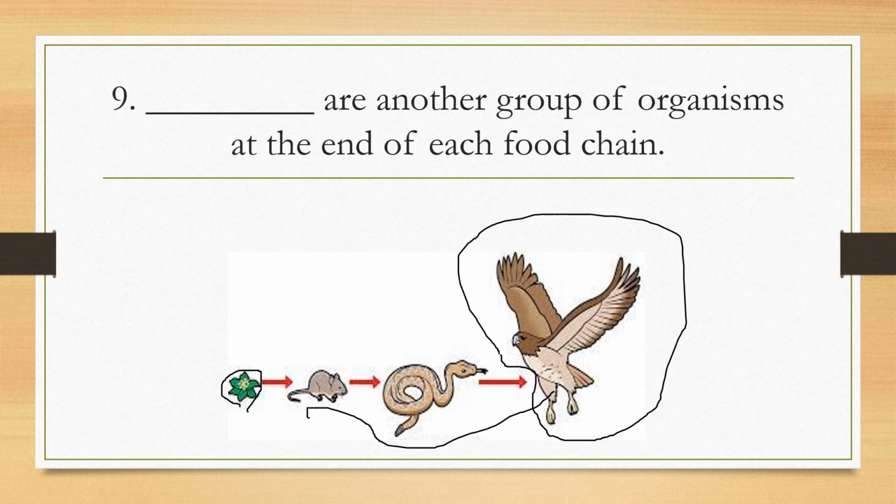So going back, if the eagle dies, its body will be decomposed and broken down by the bacteria or fungi. Mushrooms can grow on their dead body and bacteria can also live on their dead body. So the statement here: blank are another group of organisms at the end of each food chain. At the end of the food chain, we have the decomposers. Decomposers are fungi or bacteria. So the decomposers are another group of organisms at the end of a food chain.